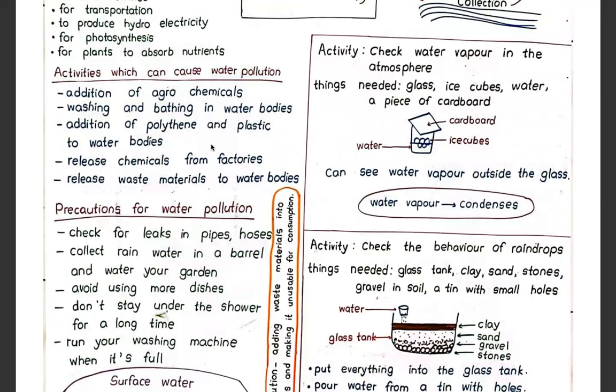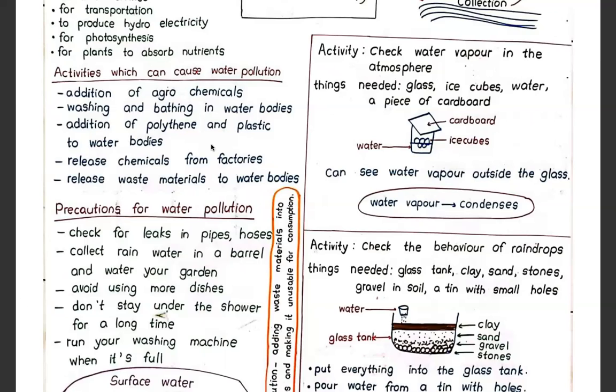Then, what are the activities which can cause water pollution? Addition of agrochemicals. People add chemicals to water bodies and they wash and bathe in water bodies. When they wash and bathe using soap and when they try to wash animals in water bodies, it will get polluted.